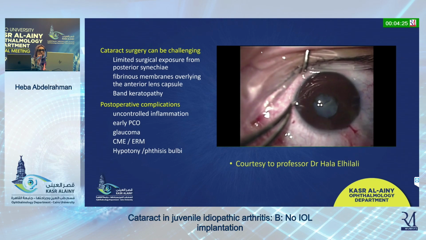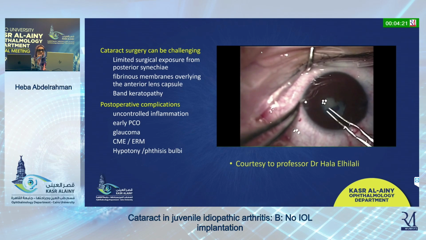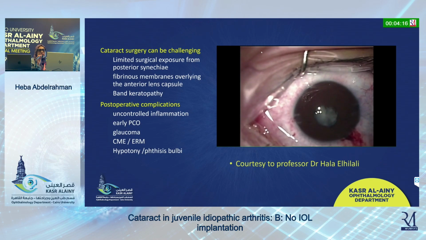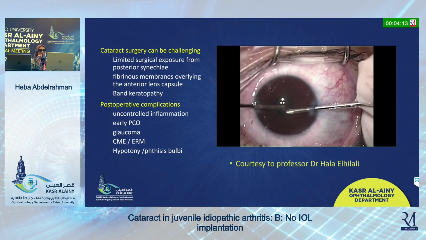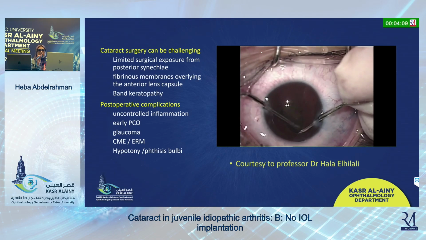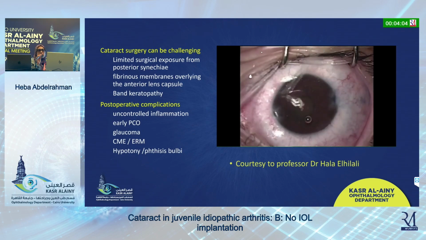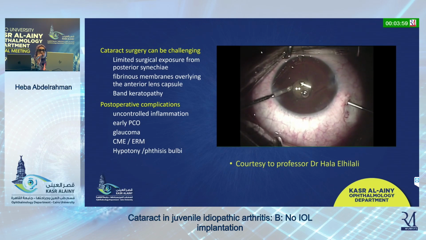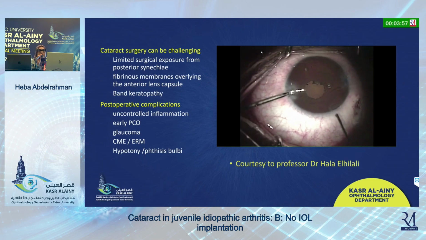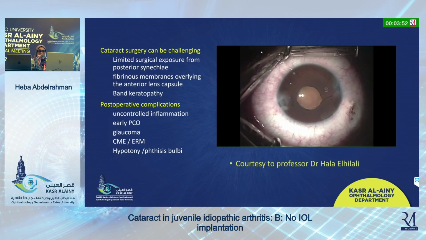Again, we should do a full irrigation and aspiration of the lens matter in order to decrease the load of post-operative inflammation. For these patients, especially at a young age, we do a posterior capsular access or posterior capsulotomy with anterior vitrectomy. By the end of the surgery, we may inject an intravitreal injection of triamcinolone and a subconjunctival injection of corticosteroid in order to decrease the post-operative complications that we may meet.